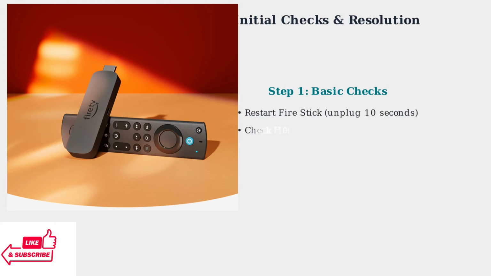Step 1. Restart your Fire Stick by unplugging it for 10 seconds, then plugging it back in. Step 2. Ensure your HDMI connection is secure and try a different HDMI port if needed. Step 3. Replace your remote batteries with fresh ones.